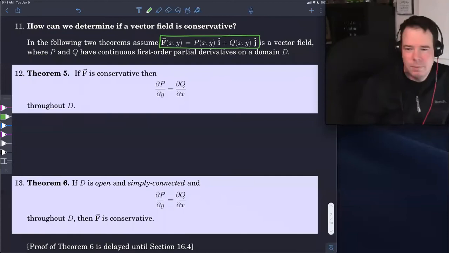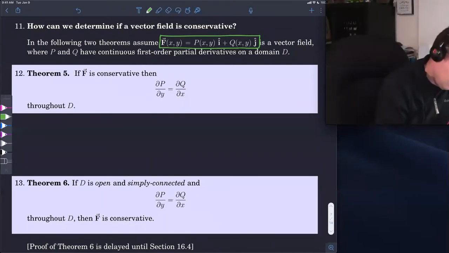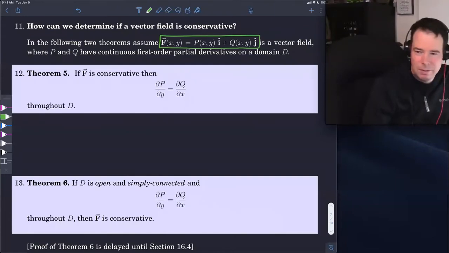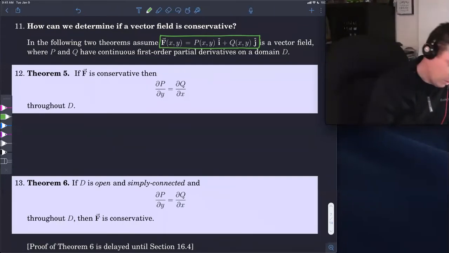So the vector field f(x,y) has P(x,y) as the x component, and Q(x,y) is the y component of our vector field. And we're assuming that they have continuous first order partials. If it's conservative, then the y partial of the x component has to be equal to the x partial of the y component. Why is that?